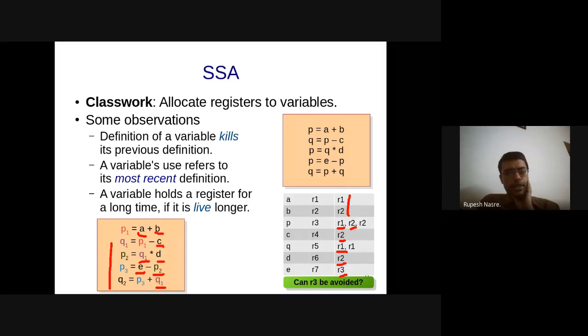So let's say I decide to give R2 to P3, and then that P3 I use in the next instruction, and then Q1 is already in R1, and then for Q2 I can use any of these R1, R2, R3, assuming that there are no further uses of P3 and Q1. Right? So that, let's say, goes into R1. Right? Does anybody have any questions on this particular way of register allocation?